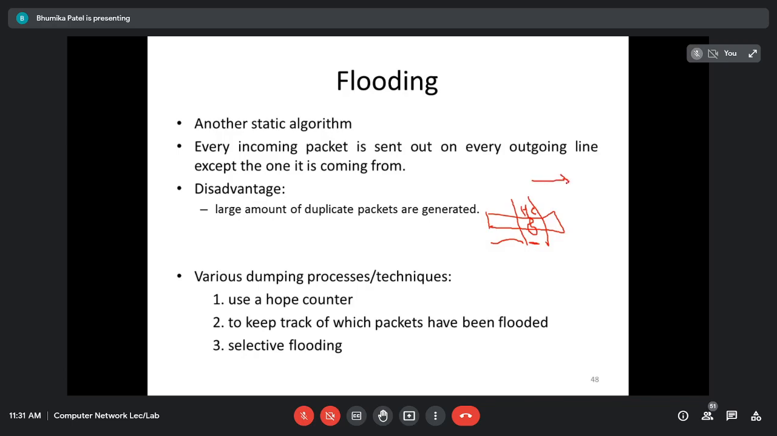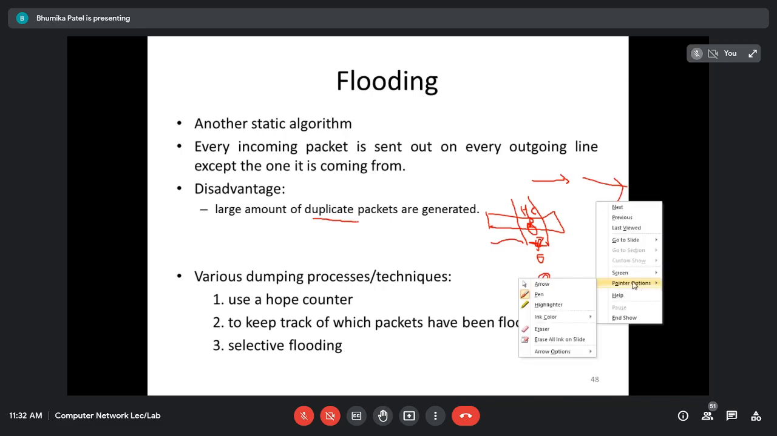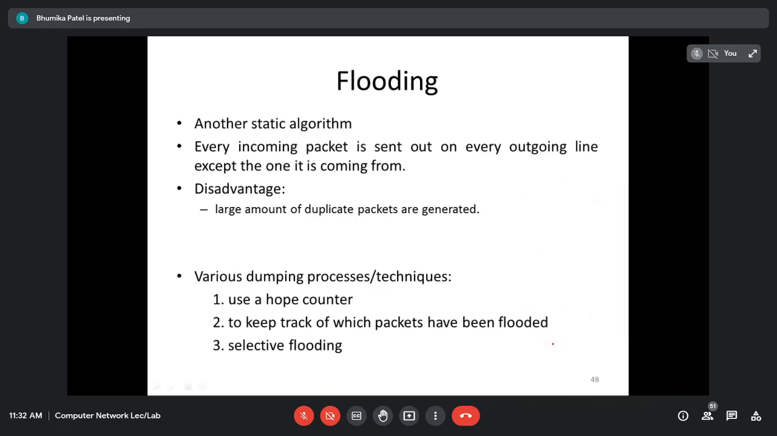For example, I set the hop count to 8. That means the maximum number of routers you can consider is 8. Once the message has passed through them, the hop count will be decremented to 0. So this is one of the processes that will reduce the number of copies, the number of duplicate packets. So you can use the hop counter.